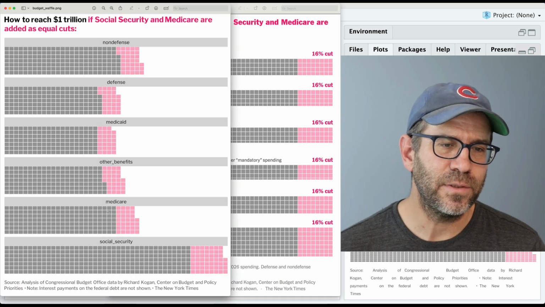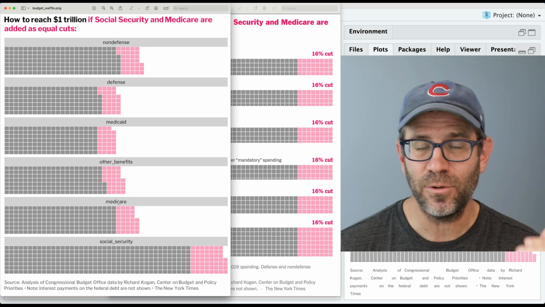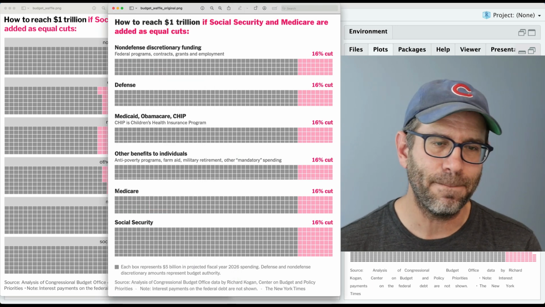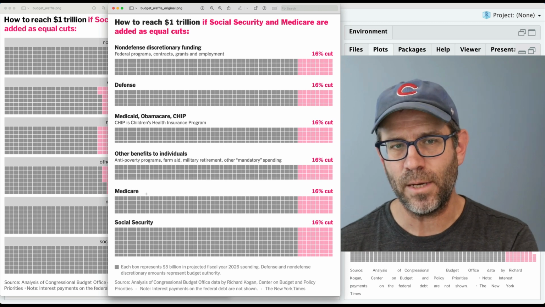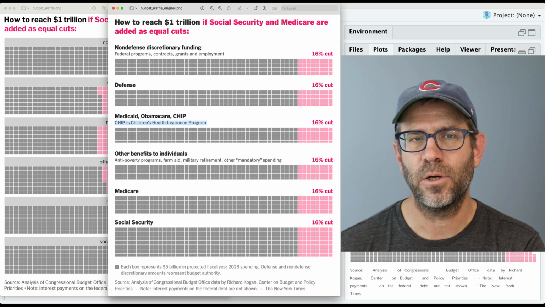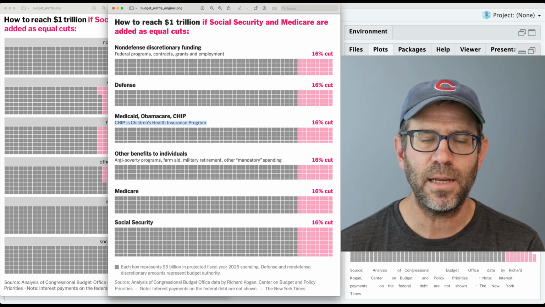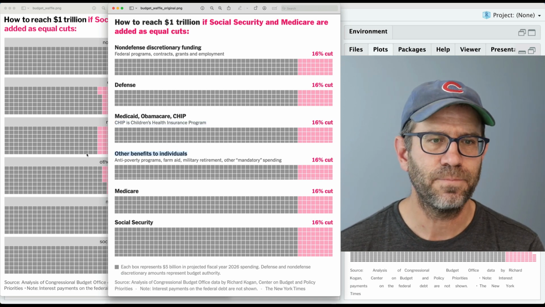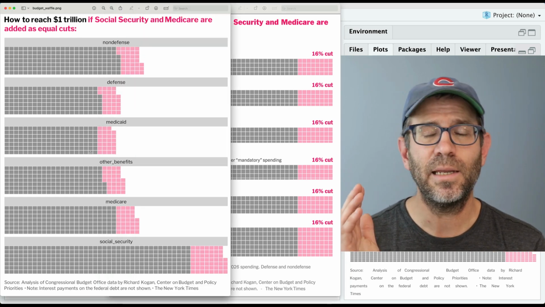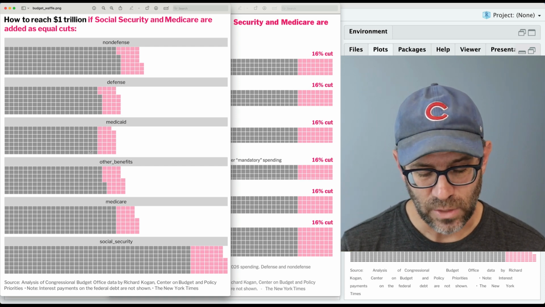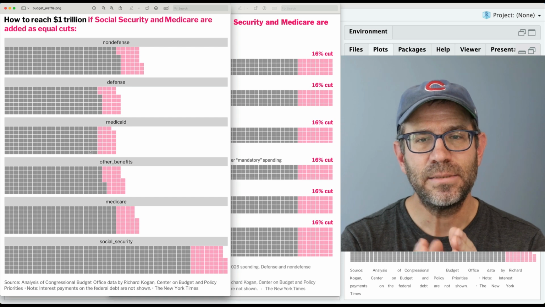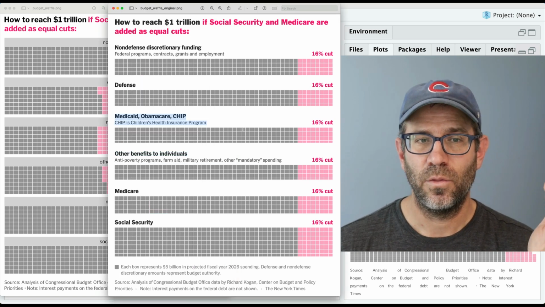All right, so now let's turn our attention to the labels for these different sections, right? We want, instead of Medicare in kind of a normal lowercase font centered with a gray background, we want it to be capitalized and bold and black and off to the left side with a white background, right? And similarly for like Medicaid, Obamacare, CHIP, we want this subtitle under it. Similarly for the non-defense discretionary spending, as well as other benefits to individuals. So to do this, we are going to use the labeler argument within facet wrap. And so that means that we need to create a vector that will allow us to map, say like Medicaid to this whole thing, right?